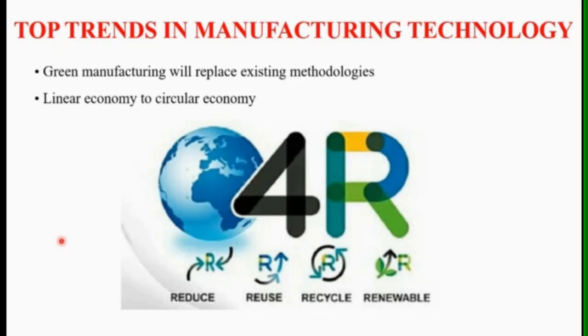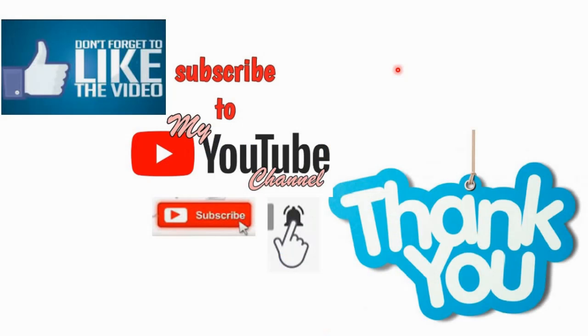The 4R means first reduce, then reuse the components, recycle, and renewable. The manufactured product should follow these 4R techniques. So the 4R technology is very essential nowadays in industry.